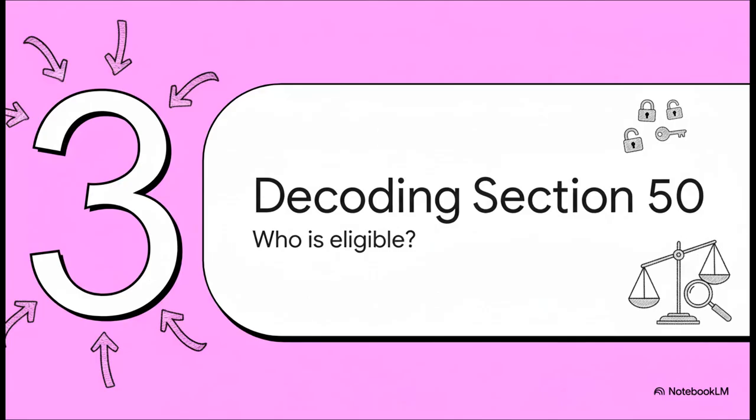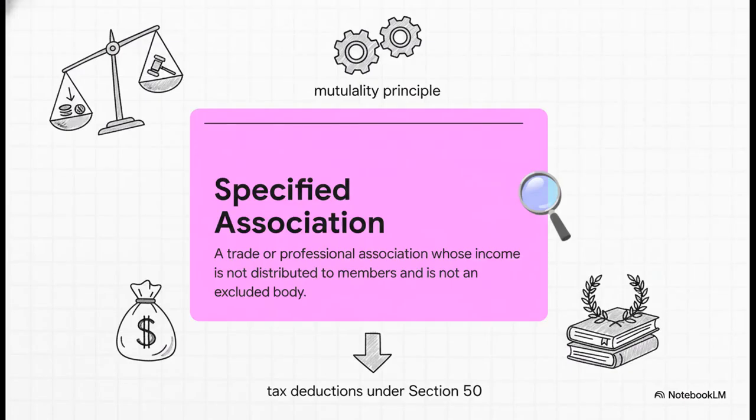Of course, this is tax law, so this amazing benefit isn't for everyone. There are some very specific conditions you have to meet to be eligible. So let's break down who actually qualifies. The law uses this special term, specified association, and to be one, an association has to pass two key tests. First, it can't distribute its income to its members. That makes sense, right? It goes back to that mutuality principle. And second, it can't be one of the professional bodies that are specifically excluded by law.